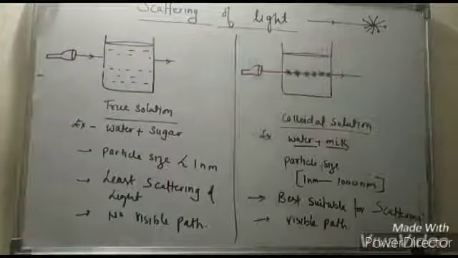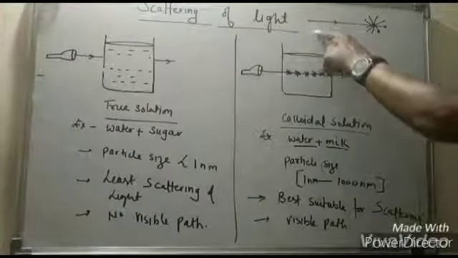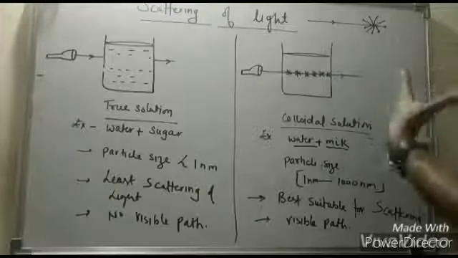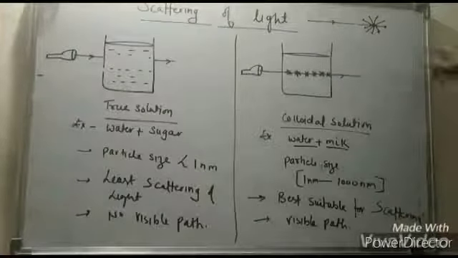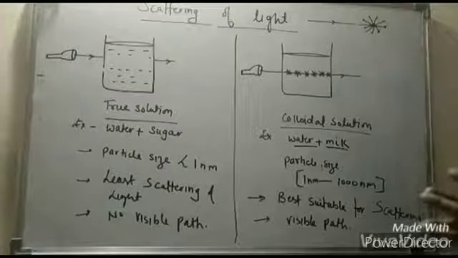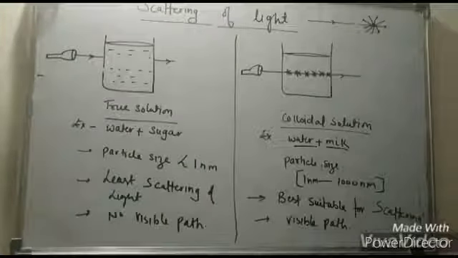Scattering of light, okay? When a beam of light is incident on a particle, it will reflect in all directions, and this beam of light is now visible to us. This process is known as scattering of light.